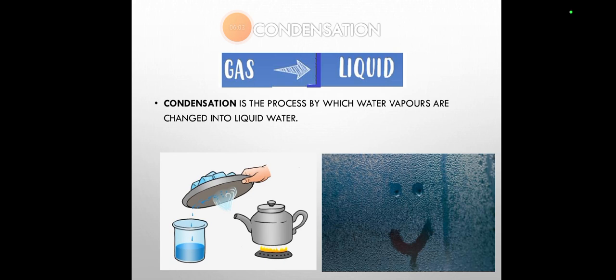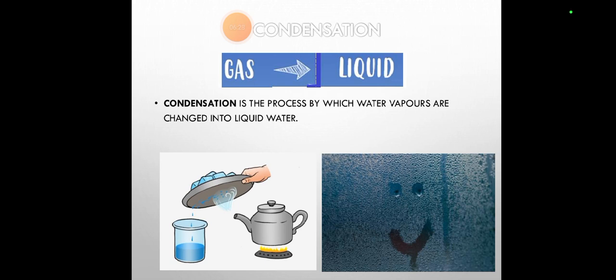Condensation. So condensation is the second process, not of the water cycle, we're not discussing the water cycle but state change. In evaporation a liquid changes into a gas, but in condensation a gas changes into a liquid. So let's see how a gas changes into a liquid. Condensation is a process by which water vapors are changed into liquid water.